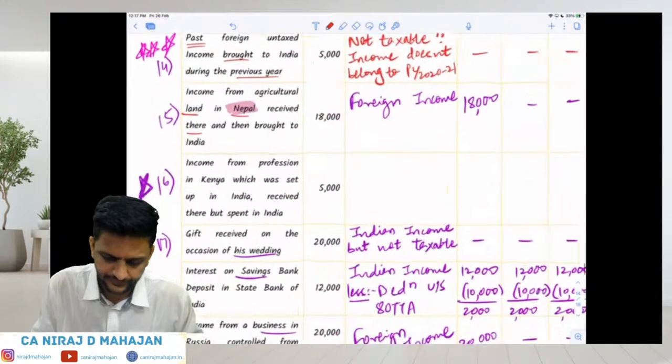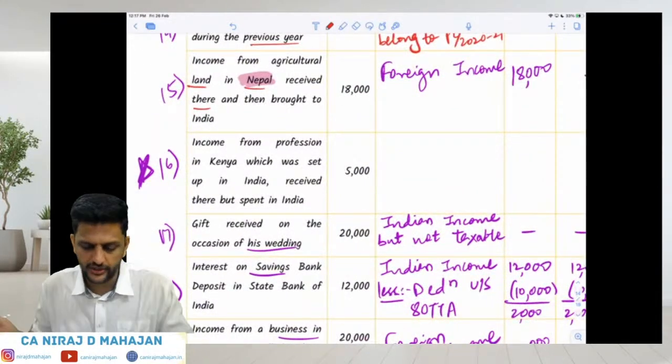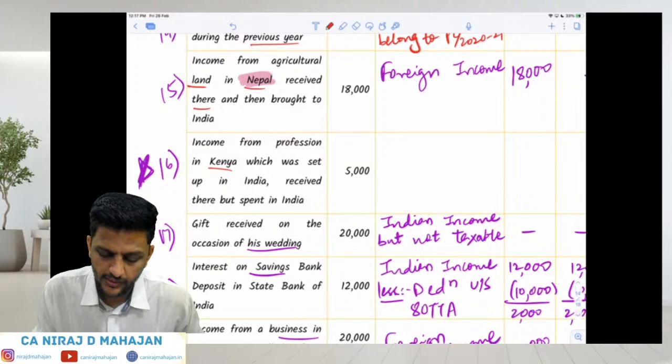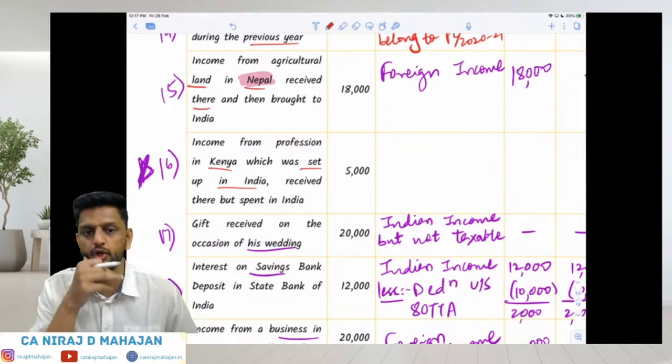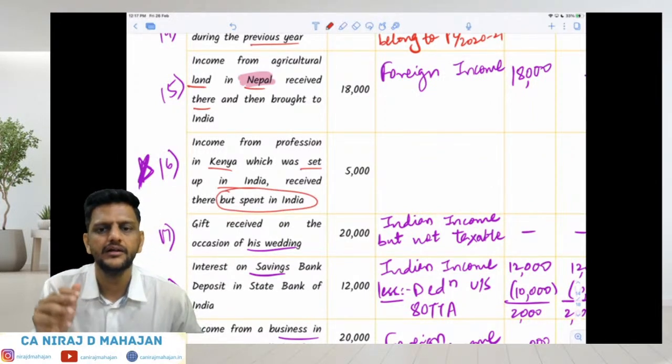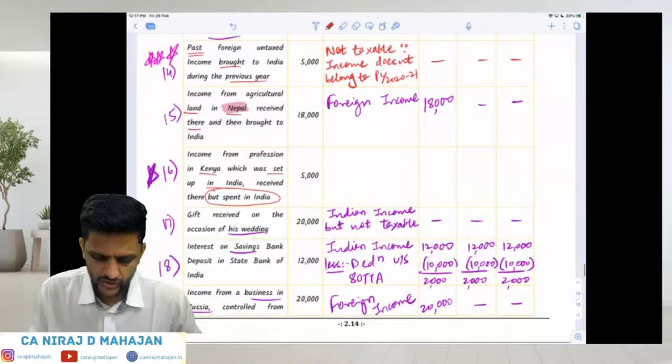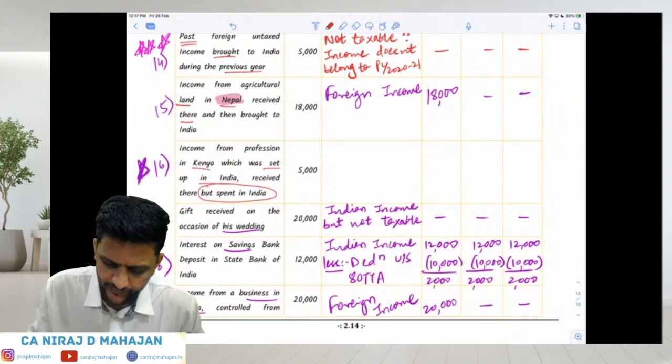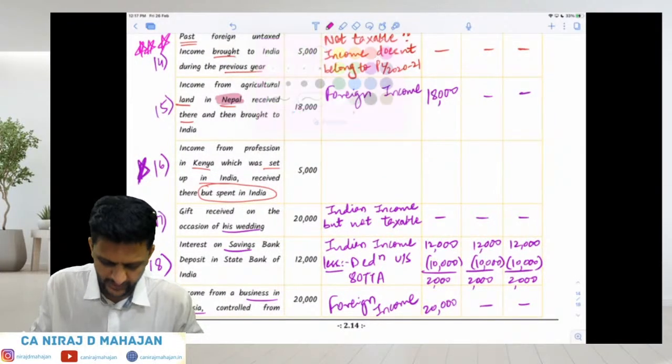Check over here. Income from profession in Kenya, but set up in India. That means again the control is in India. Received there, but where you spent is unnecessary. That is irrelevant. Understood or no? So which kind of income is this? Again, this is bacho completely foreign income. This is your foreign income, but again a special case. Okay.